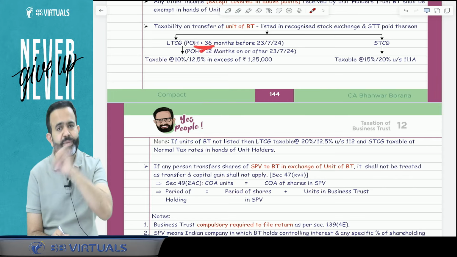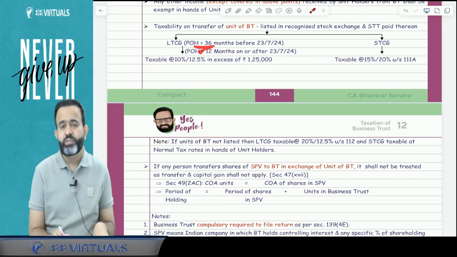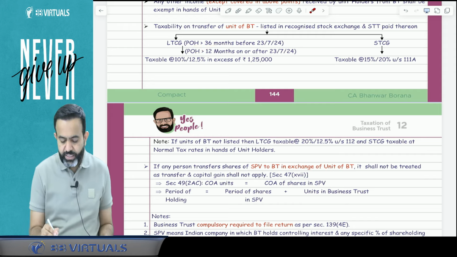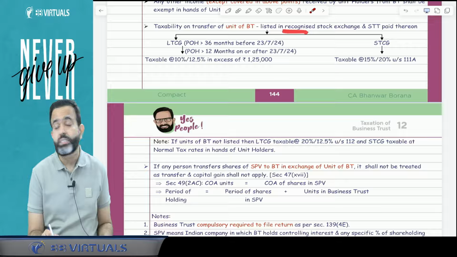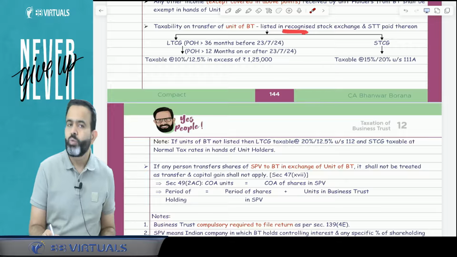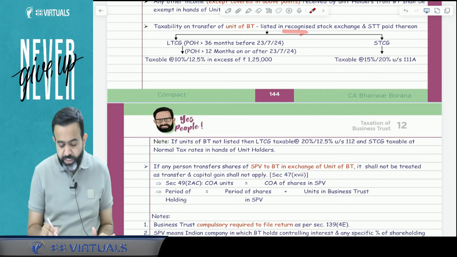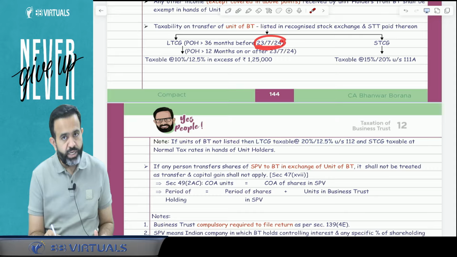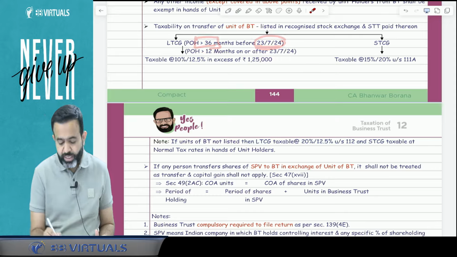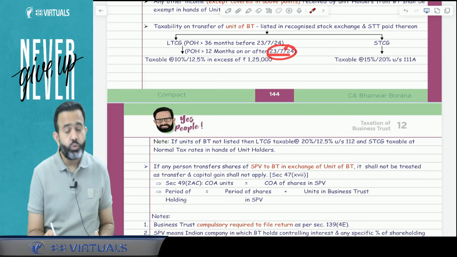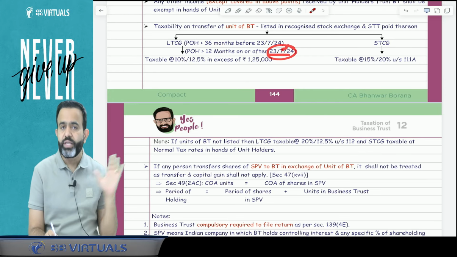But guys, this year Nirmala Sitharaman ji made an amendment with effect from 23rd July 2024. Now in case of a business trust listed unit, you have to check 12 months as the period of holding for long-term and short-term. So if the transfer took place before 23rd July 2024, you have to check 36 months or 3 years as the period of holding. But if the transfer took place on or after 23rd July 2024, then you have to check 12 months as the period of holding.